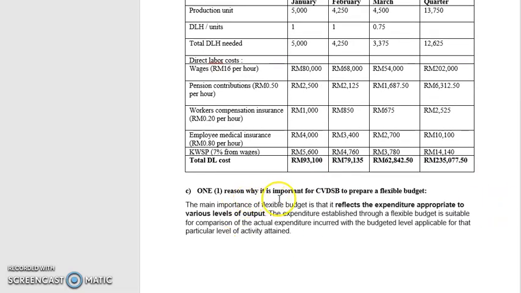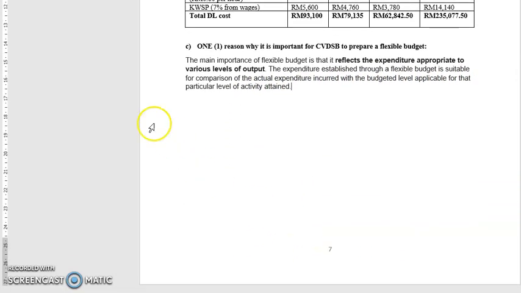One reason why it is important for CVDSB to prepare a flexible budget: the main importance of a flexible budget is that it reflects the expenditure appropriate to various levels of output. The expenditure established through a flexible budget is suitable for comparison of the actual expenditure incurred with the budgeted level applicable for that particular level of activity attained. Okay, that's all. Thank you very much.